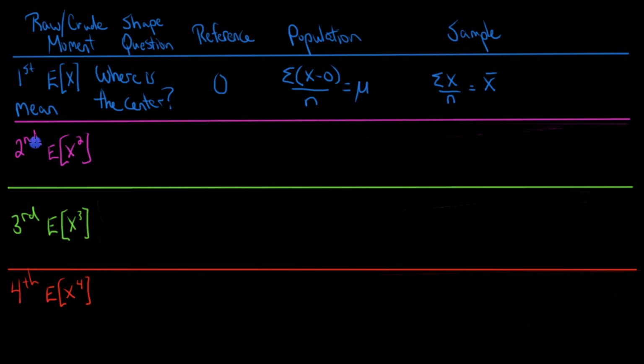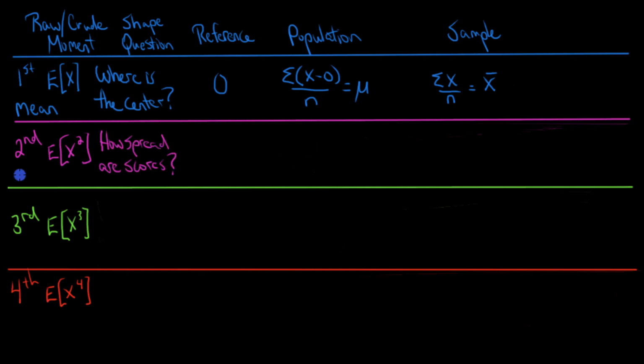So if we look at our raw or crude second moment, we can say it's the expected value of x squared. And so for the raw or crude version, we would just square each value of x and then add them up and divide by n. But what we'll see is that's not really what we want. The question we want to know about the distribution is, how spread are the scores?